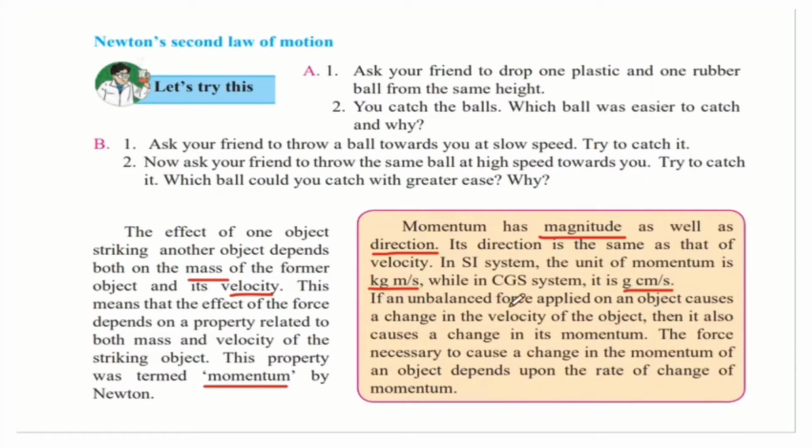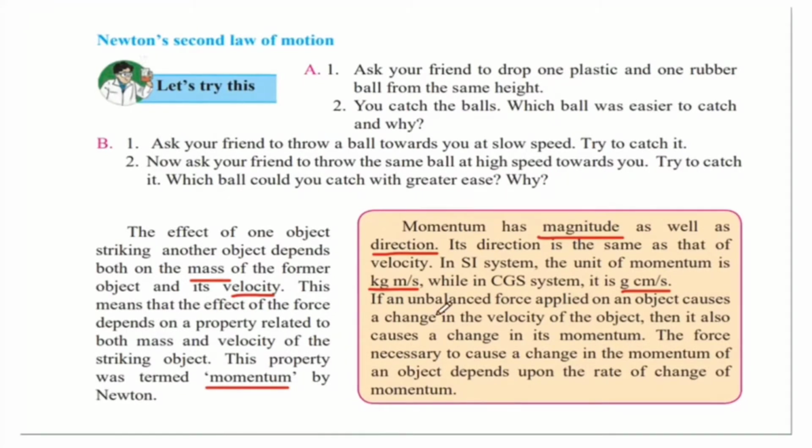If an unbalanced force applied on an object causes a change in the velocity of the object, then it also causes a change in its momentum. It has to be unbalanced because, as we saw earlier, if there are equal forces acting in opposite directions on that object, then they will cancel each other out and there won't be any effect of those forces on the velocity. Therefore, it has to be an unbalanced force applied on that object, and that will cause a change in velocity. And because momentum depends on velocity, any change in velocity will change its momentum.